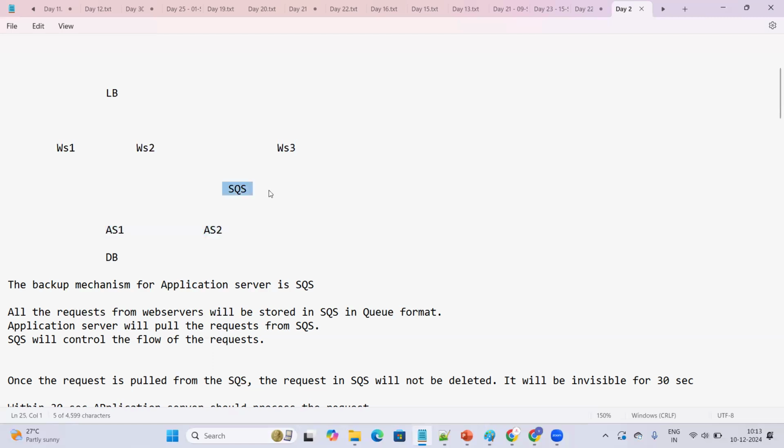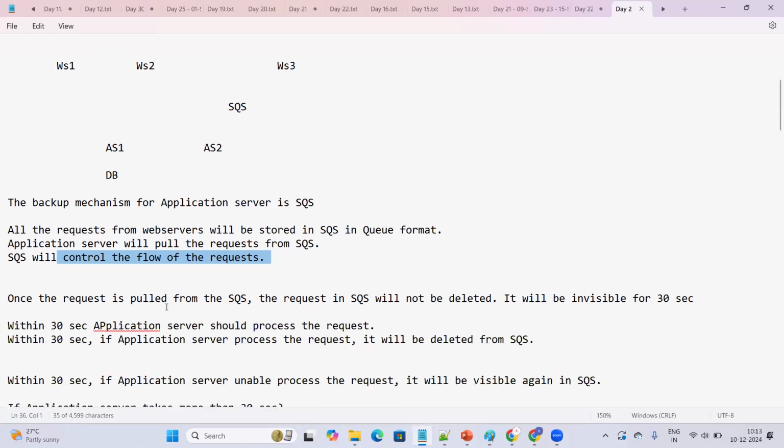The application server will pull the request from the SQS. So now you can understand what is SQS. SQS will control the flow of requests. Once the request is pulled from SQS, the request in SQS will not be deleted. It will be invisible for 30 seconds. If the request is there in the SQS, it will not be deleted. That's the reason we are storing all our requests in the Simple Queue Service.